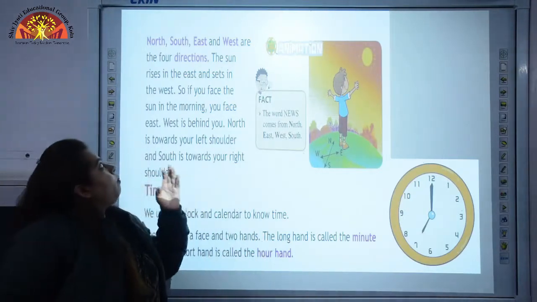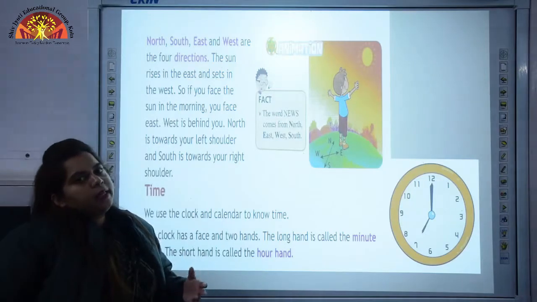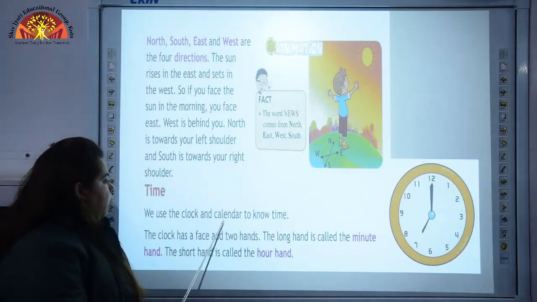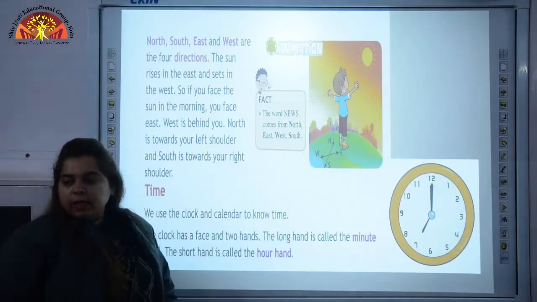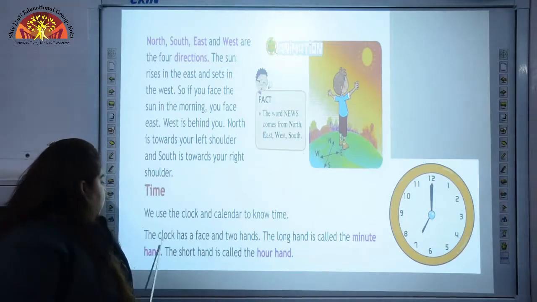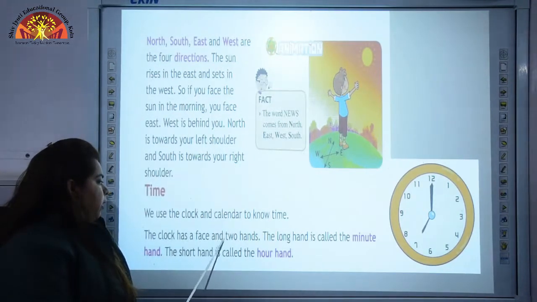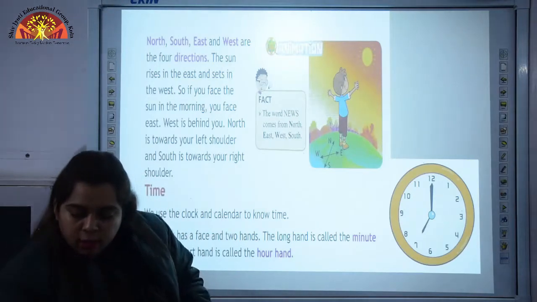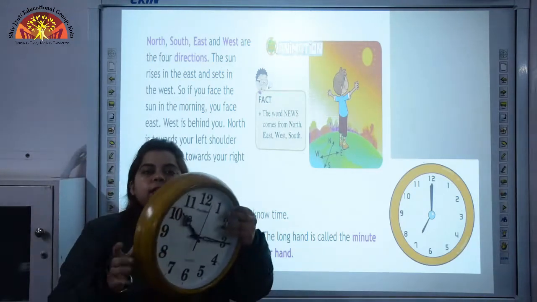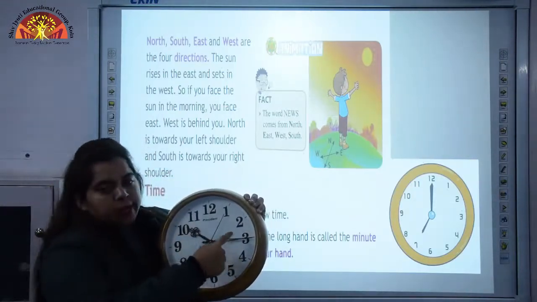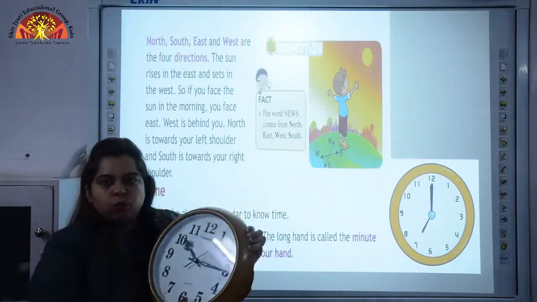Now after studying about directions, let us study about time. We use the clock and calendar to know time. The clock has a face and 2 hands. Children, you can see this is a clock. It has a face and 2 hands.